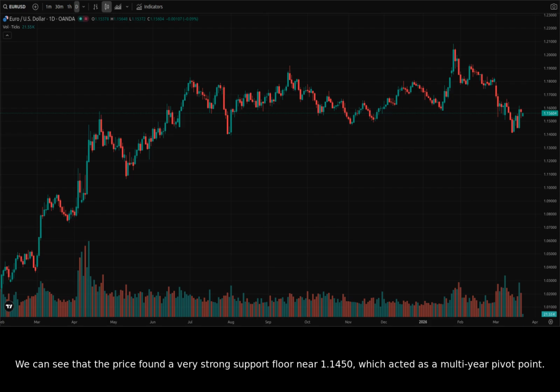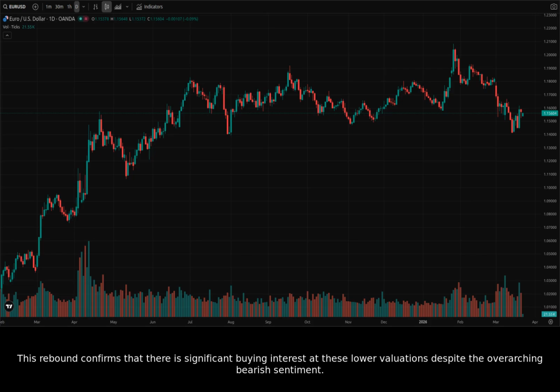We can see that the price found a very strong support floor near 1.1450, which acted as a multi-year pivot point. On March 13th, the pair dipped as low as 1.1415 before bulls stepped in to defend this critical zone. This rebound confirms that there is significant buying interest at these lower valuations despite the overarching bearish sentiment.